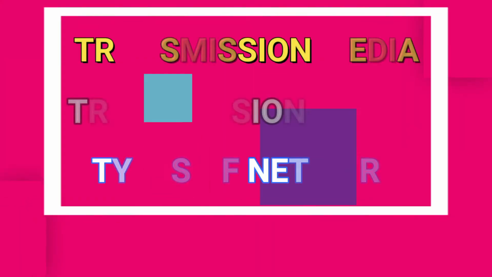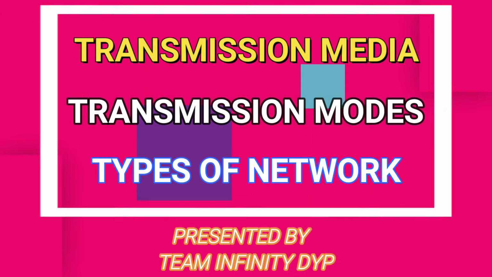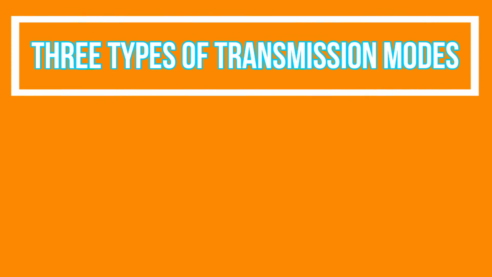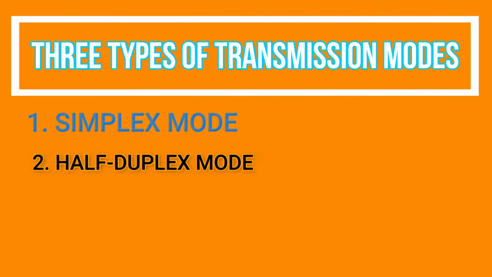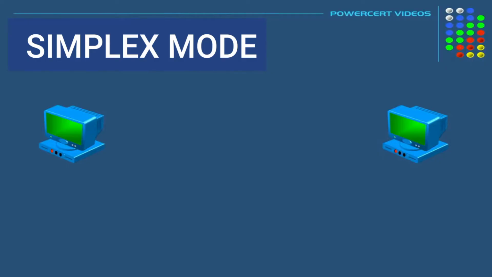Hello everyone, in this video we are going to talk about transmission media, transmission modes and types of computer networks. Firstly, we are talking about different types of transmission modes. There are three different types of transmission modes: simplex mode, half duplex mode and full duplex mode. In simplex mode, data connection is unidirectional. That means it can only send the data or it can only receive the data.